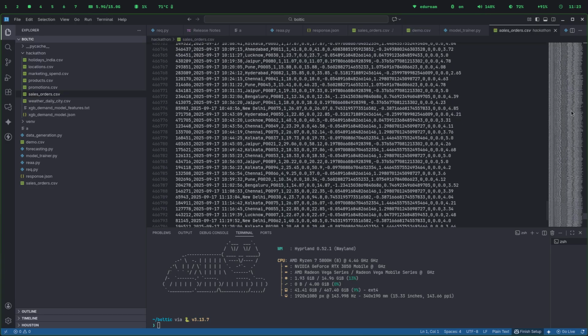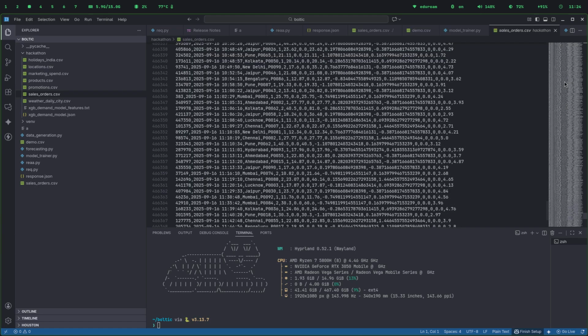You can see here, I did this by leveraging how a general population behaves. For example, it behaves according to season changes, according to region, according to day of the week, and according to whether it's a holiday or not. All of it has been taken into consideration, as well as a lot of random noise. This was done using this data generator.py file.